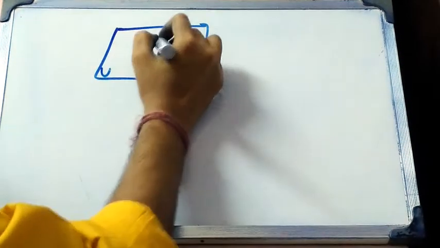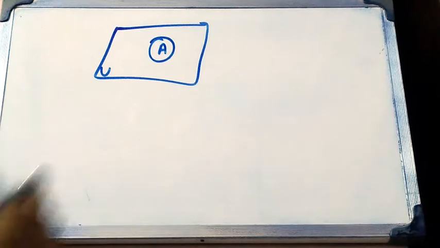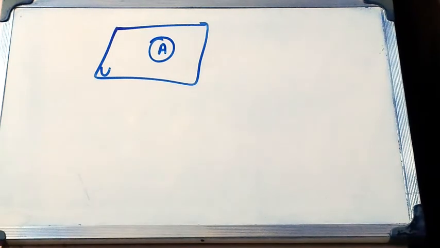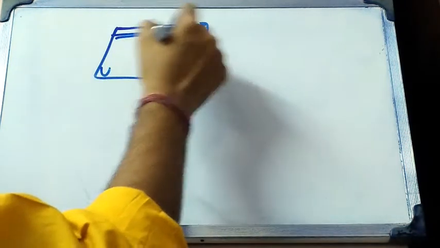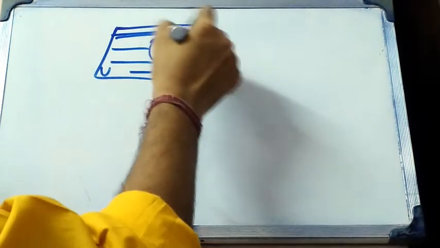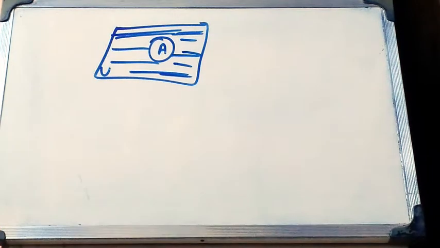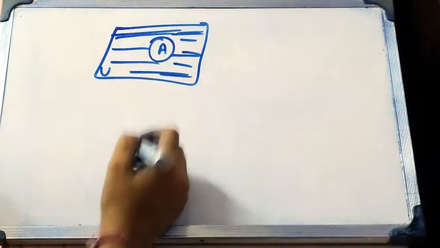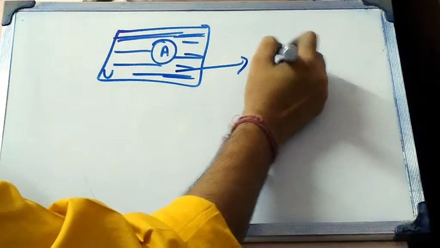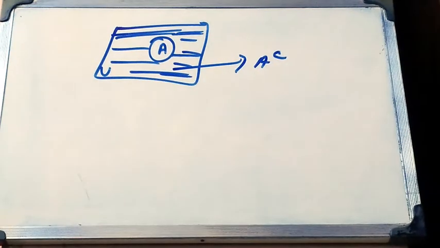This is a universal set, this is the set A. Now the complement of A means all the elements in universal set U except in A. That means the whole portion except A is the A complement. So this is the set A, and the whole portion except A is the A complement.